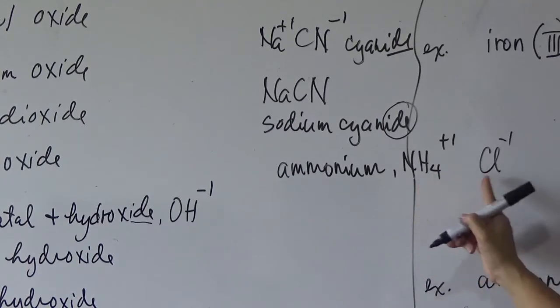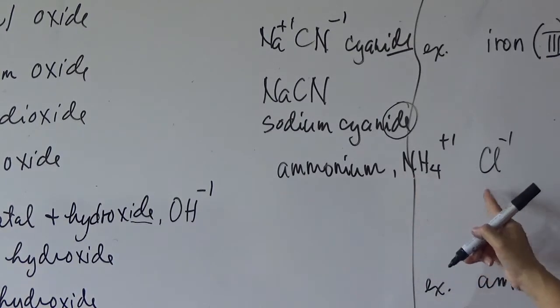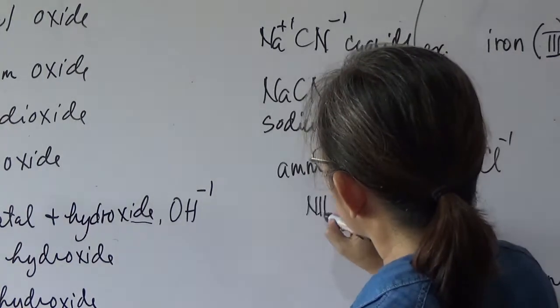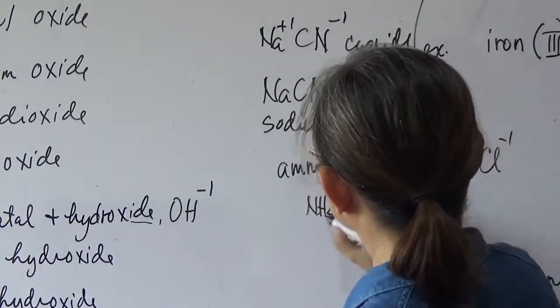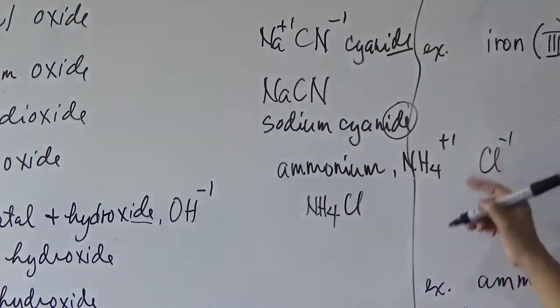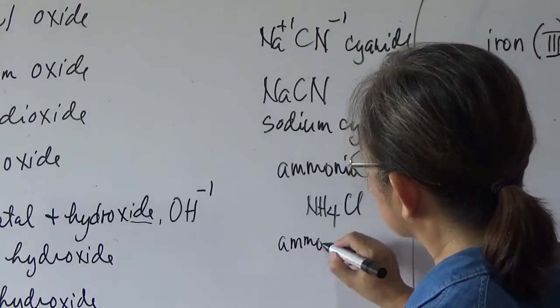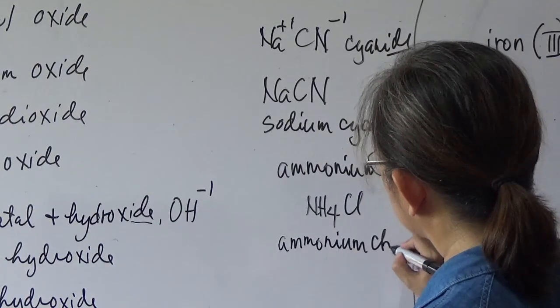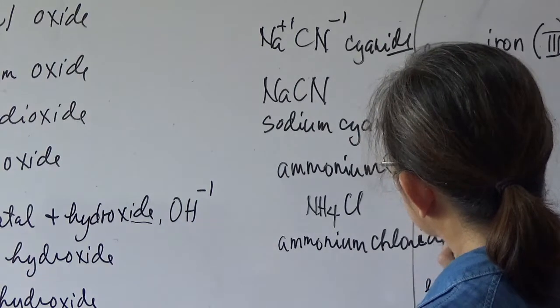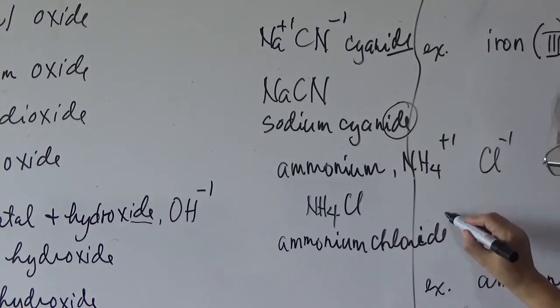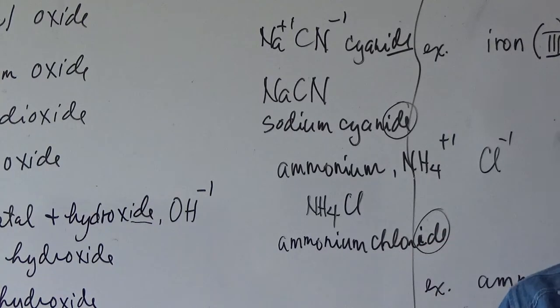So there are already 3 atoms in it: nitrogen, hydrogen, and chlorine. It is written as NH4Cl, +1, -1, but it is named as ammonium chloride. Take note, ammonium chloride. So again, it is not a binary compound, but it ends with IDE. These are examples of compounds which are named like a binary compound because they end with IDE. So they are exceptions to the rule. Okay, please take note of that one.